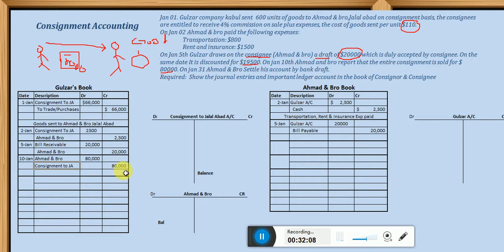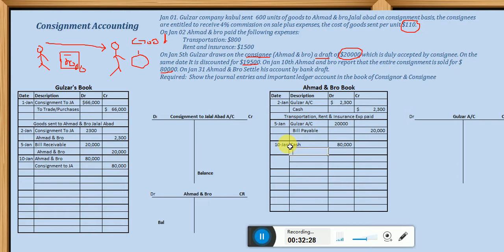Okay, this transaction is to be recorded by Ahmad and Bro, as directly its cash account is affected, because he is receiving some cash here. So on 10th January, he is debiting cash. How much cash is he receiving from the sale? $80,000, and he is crediting Gulzar account. Why?